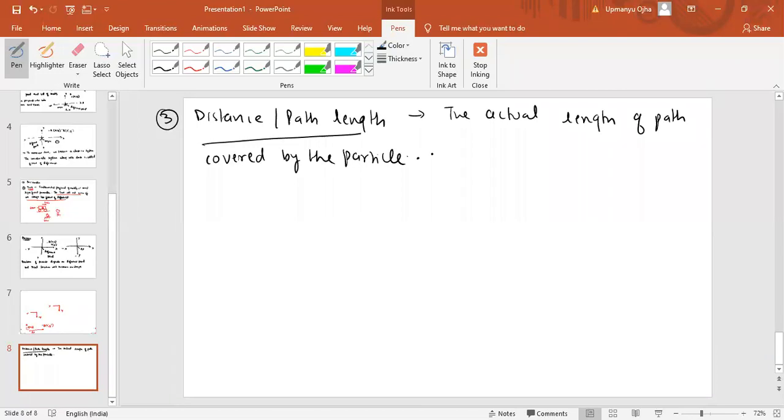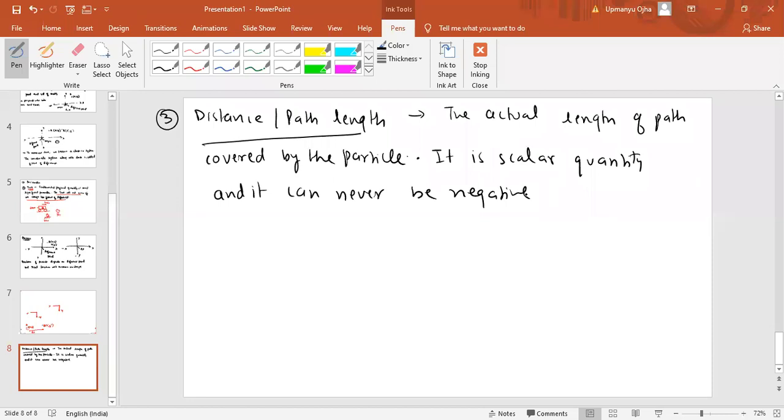Now distance is a scalar quantity. I have not explained scalar and vector to you yet, that I will tell you now. It is a scalar quantity and it can never be negative.